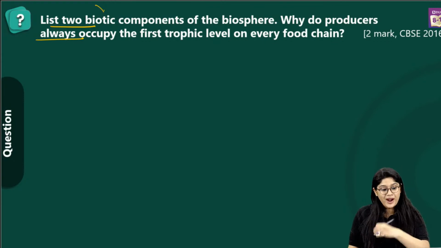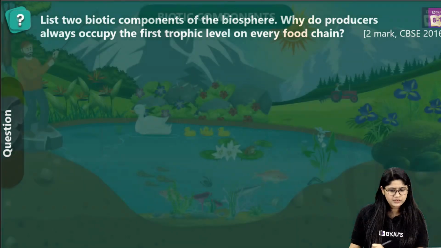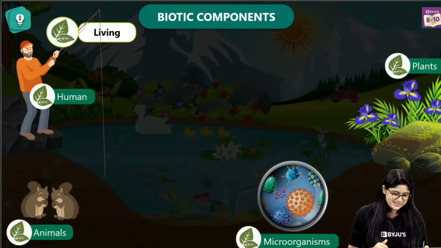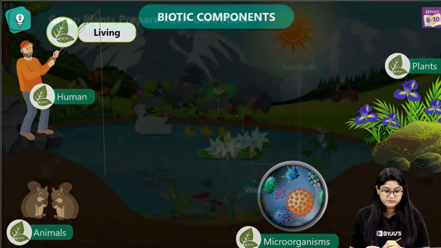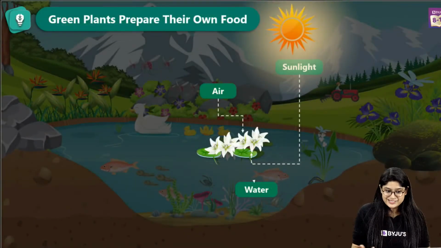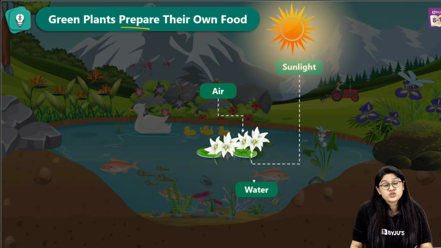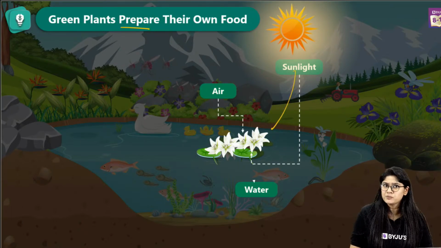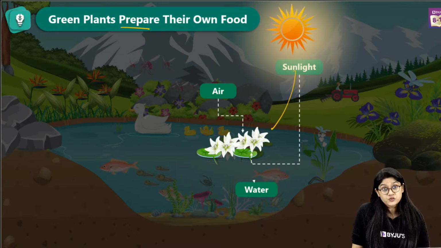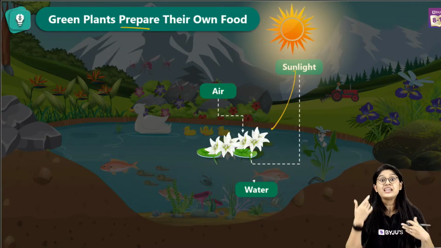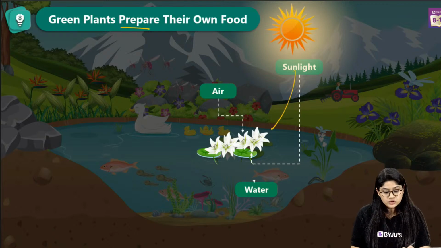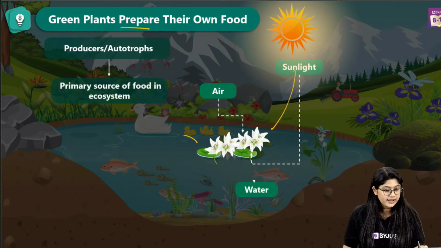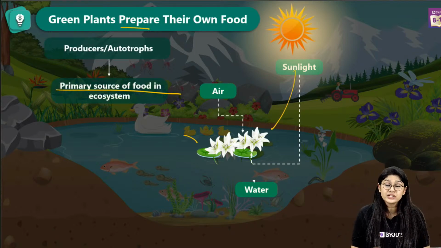So we have the 2 biotic components. We can talk about the humans, the plants, right? The flora and the fauna, the microorganisms. And we have to tell why producers always occupy the first trophic level. Let's quickly see that. So we have these biotic factors: humans, animals, microorganisms, plants are living. And of course, the plants are the producers because they utilize the energy from the sun, and they make their own food by using the carbon dioxide from the atmosphere. They take up the water and they give us the oxygen. So they are the producers, right? They can make their own food, and that's why they're the primary source of food in the ecosystem.